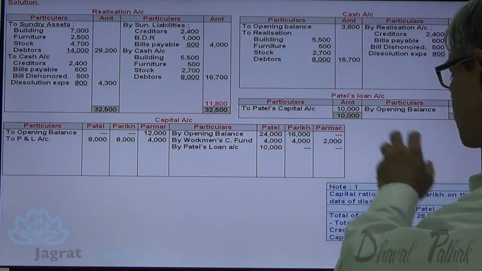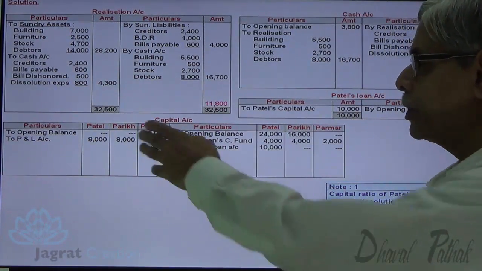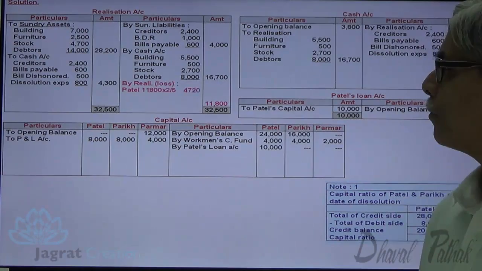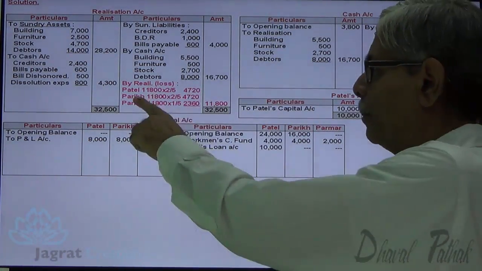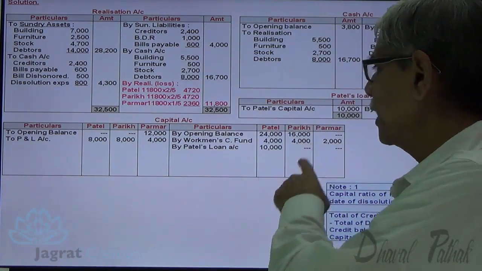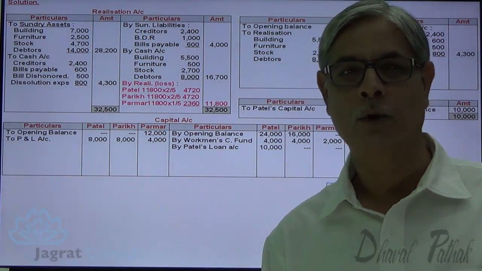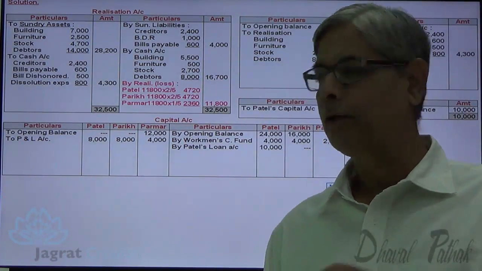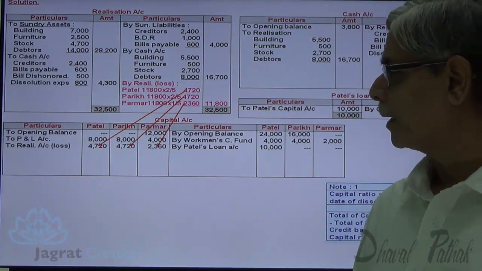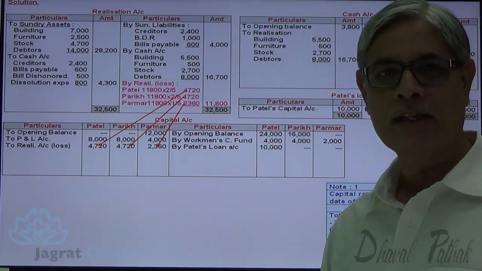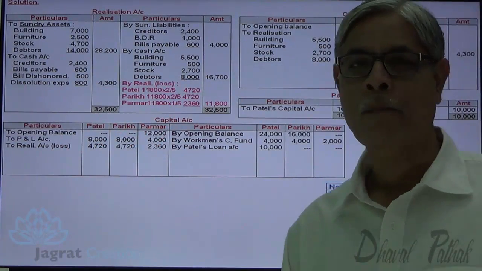Now this realization loss of 11,800 will be distributed amongst partners in the ratio of their profit sharing, and their profit sharing ratio is 2:2:1 as we know. Share of Patel in loss is 4720. Share of Parikh in loss is 4720. Share of Parmar is 2360. These losses will be debited to the partner's capital account. So Patel's capital account debit, Parikh capital account debit, Parmar capital account debit 2360 to realization account credit 11,800.